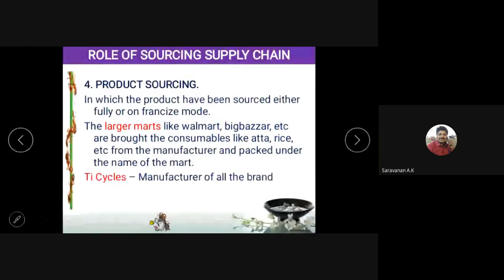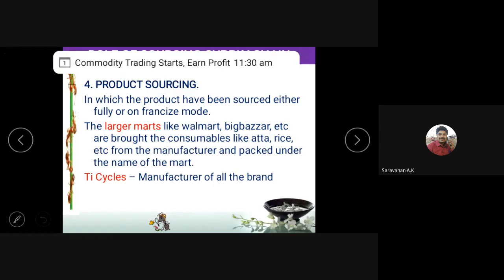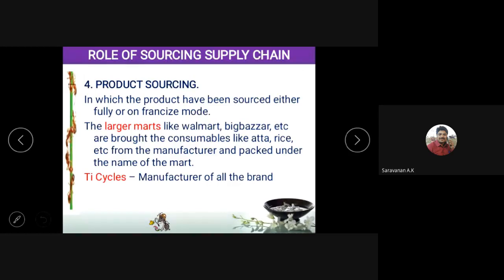And the next is the product sourcing. If you take the larger marts, like Big Bazaar or Walmart, let us take atta as an example. Atta comes in the barrel only, not in packets. In Big Bazaar, they put it in half kg packets, 1 kg packets, 5 kg packets, and they put the brand name Golden Harvest. Golden Harvest is the brand name of Big Bazaar. Okay, this is not related to the quality of the atta, because the atta comes in barrels only.